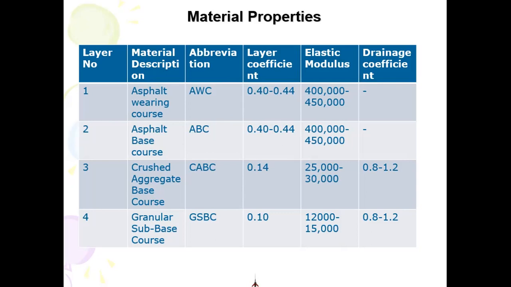So it's 4.2 minus 1.5, or it is 4.2 minus 2.5, or it can be 4.2 minus 3.0, depending upon which road we are designing. As I said, the terminal serviceability can be 1.5, it can be 2.0, 2.5, and 3.0.